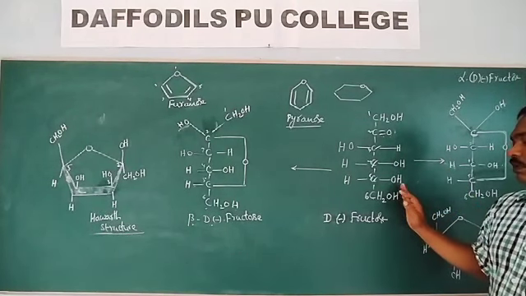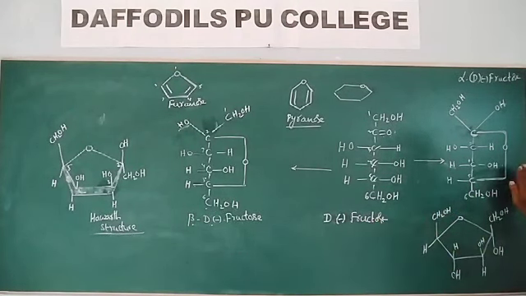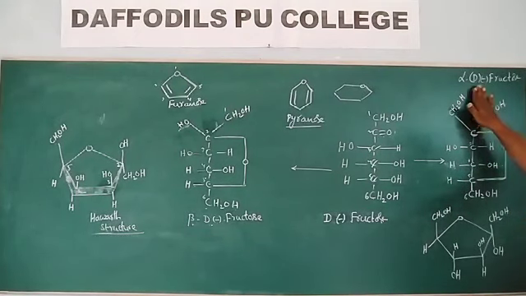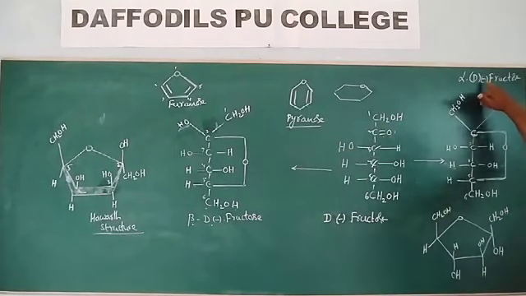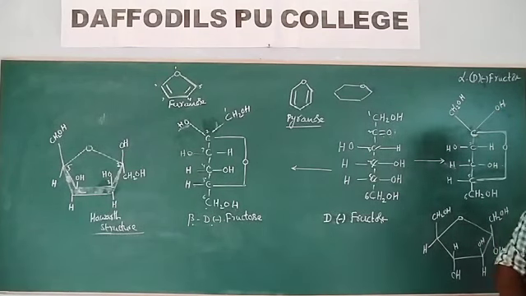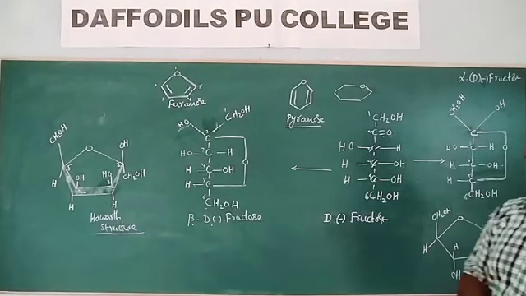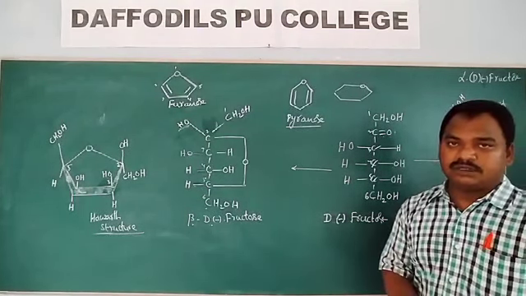Like glucose, fructose also has cyclic forms. These are the cyclic forms. One is alpha-D-fructose, another one is beta-D-fructose. Fructose is levorotatory. To show that, this minus sign is used. What are these alpha-D-fructose and beta-D-fructose? These are known as anomers.